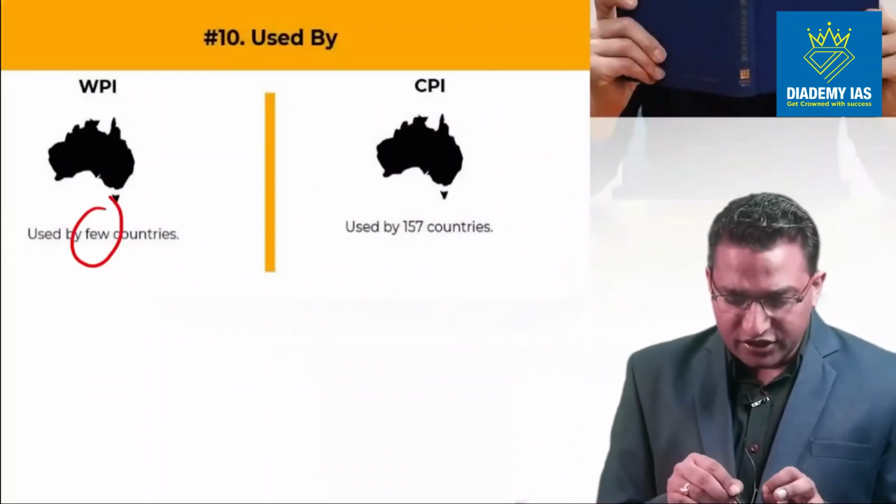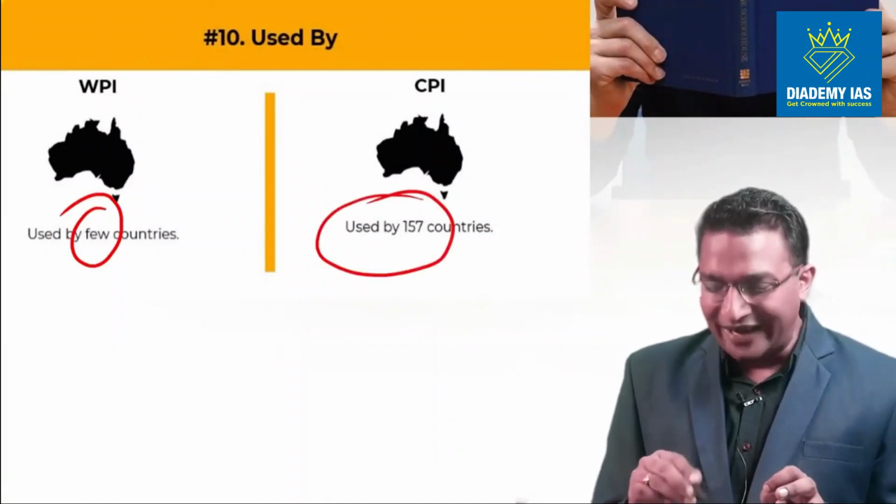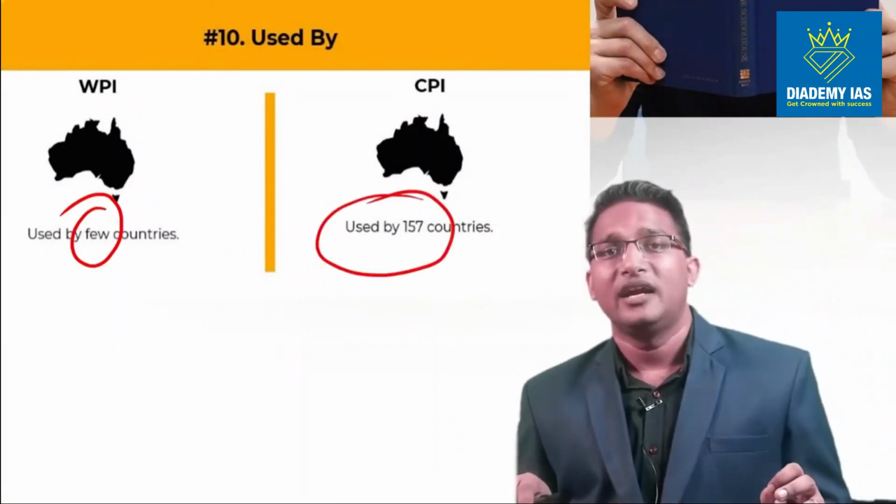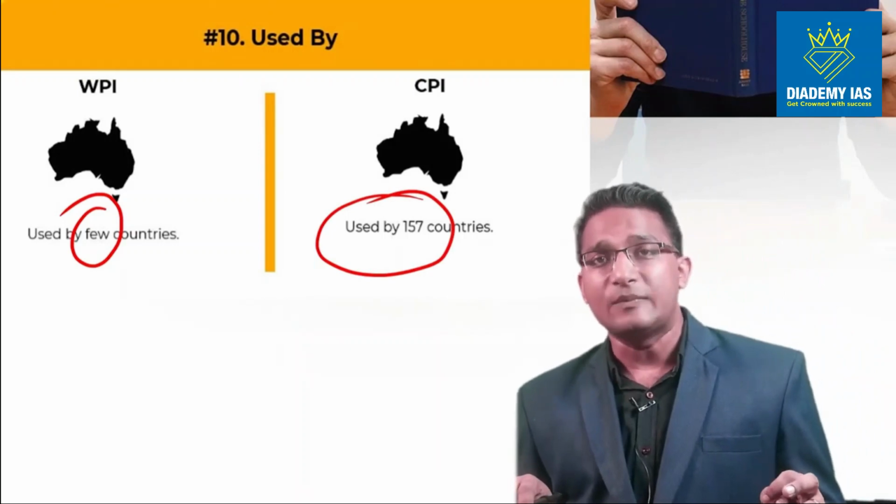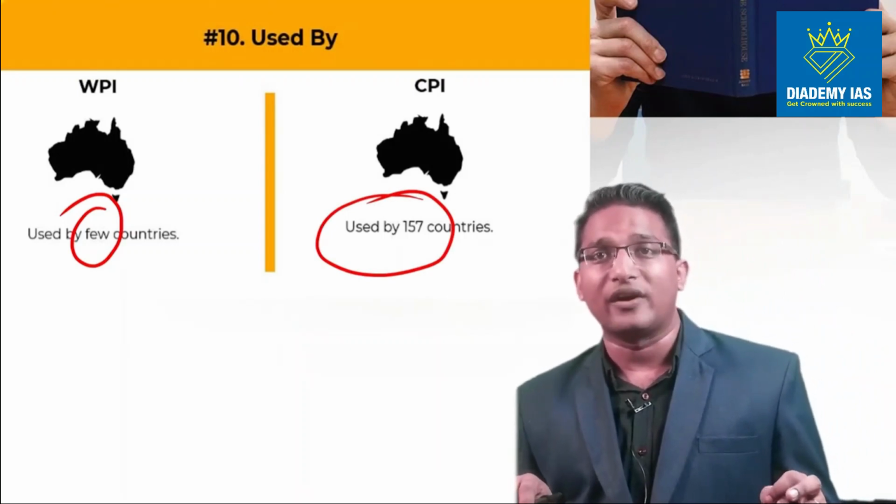WPI is used by few countries, and CPI is much wider, much more prevalent. That is why India now is using CPI as the nominal anchor for tracking the inflation as part of the inflation targeting mechanism.